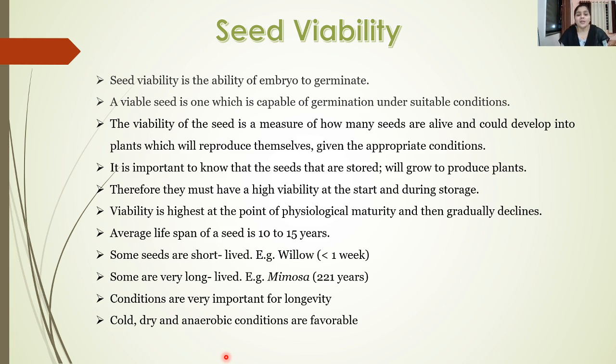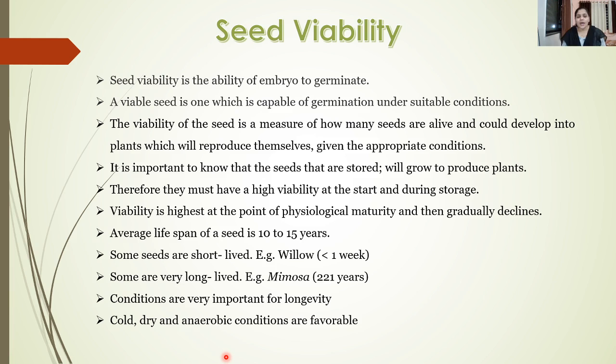So therefore they must have a high viability at the start and during the storage. Whenever the seeds are stored at the beginning of the storage, the viability should be very high, and it should continue during the storage process. Viability is highest at the point of physiological maturity, and then gradually it starts declining. Whenever the seeds are at maturity, the ratio of viability is very high, but as time passes, or as they are stored, there is a slow decline in the viability of the seeds.